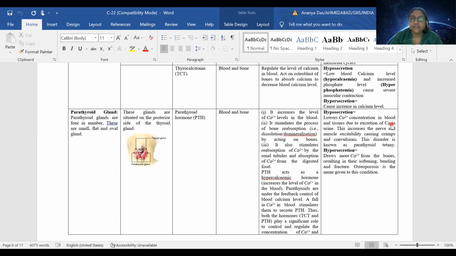If hypersecretion is there, that means most of the calcium present in bone will go to blood. In that case, the bone will be soft, they will be bent, they can easily get fractured, and there will be creation of spongy bones everywhere. That means bones will have holes in them. And if bones are having holes in them, we call that osteoporosis. So osteoporosis is the condition when bones have pores in them.